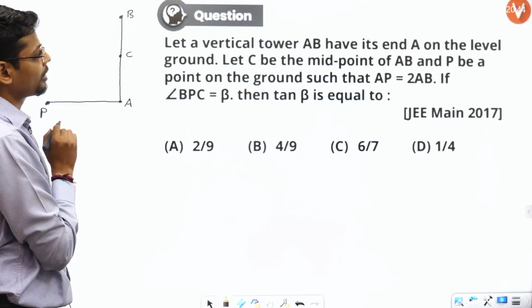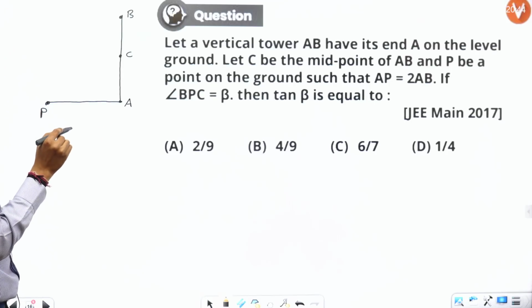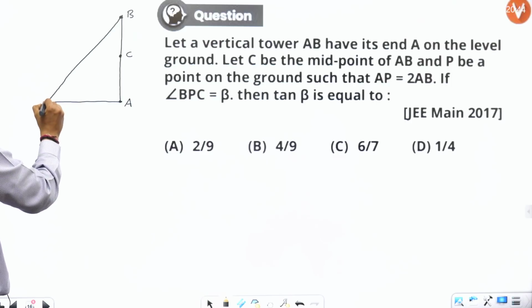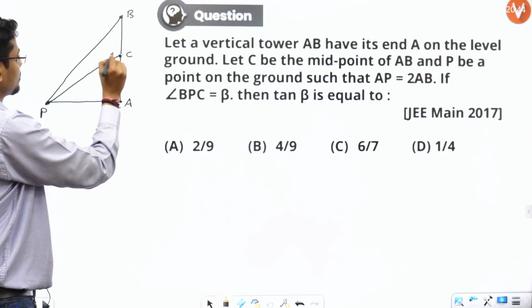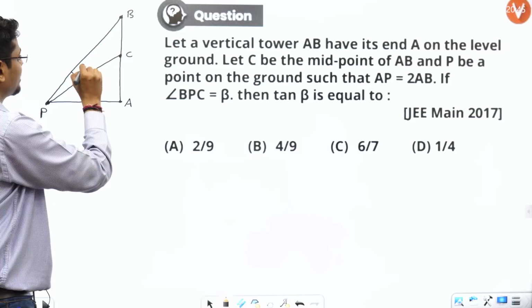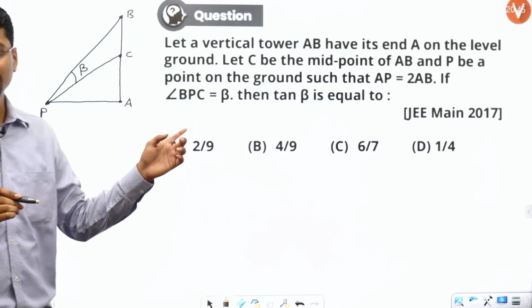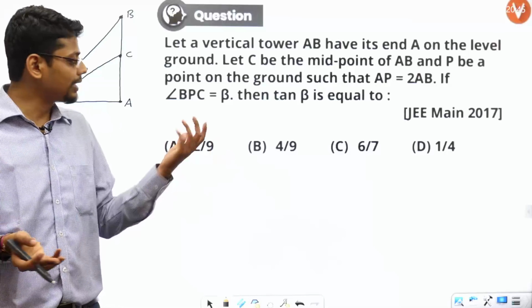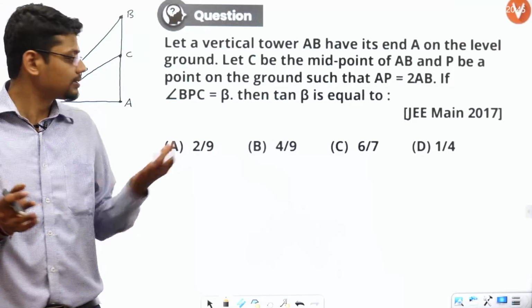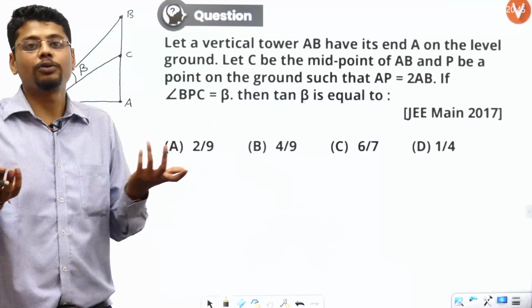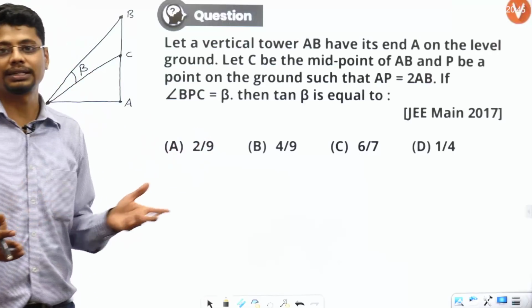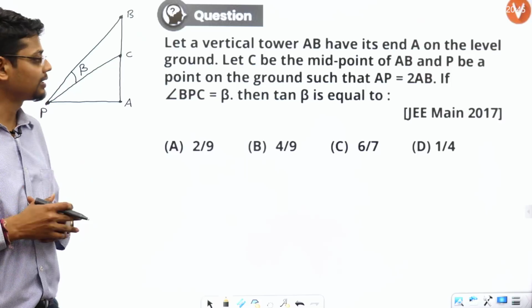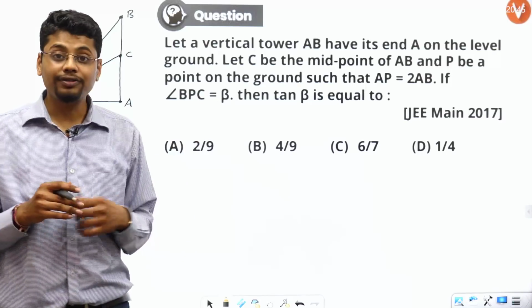And what I have been told is that angle BPC is beta. So let me join BP and PC. So this is beta. You may be seeing this for the first time. This is called beta. You can use B also if you want, or small b, X, or Y. So this is called beta, and I have been asked the value of tan beta.